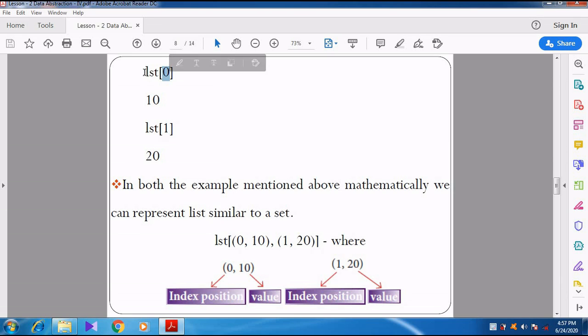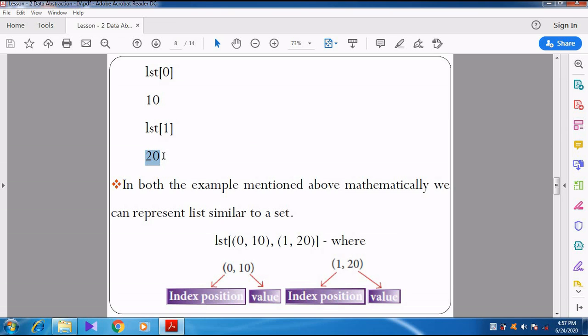So in the list, what is the element stored in the 0th position? There are only two elements, one is 10 and another one is 20. So the 0th position represents the first element, so 10. Then what about LST of 1? LST of 1 represents the second element, that is 20.